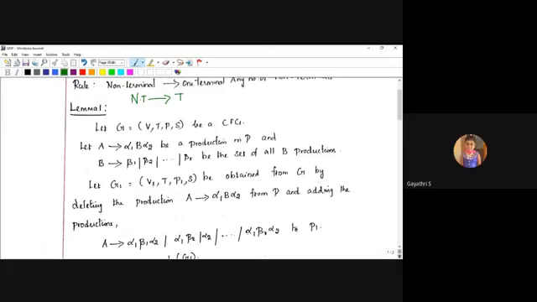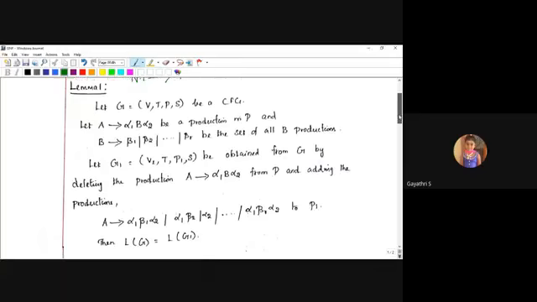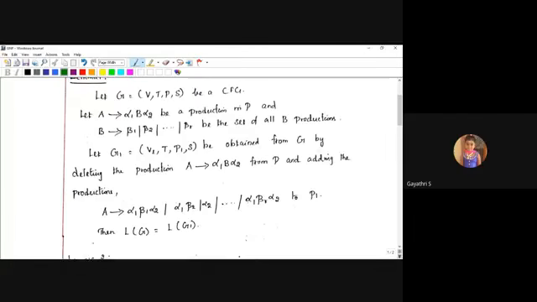See the production here, the actual rule. There is some replacement performed over the productions, like A produces alpha 1 B alpha 2, which is converted into A produces alpha 1 beta 1 alpha 2.